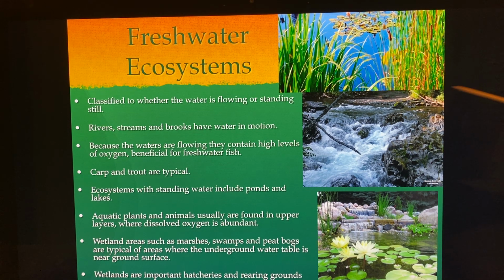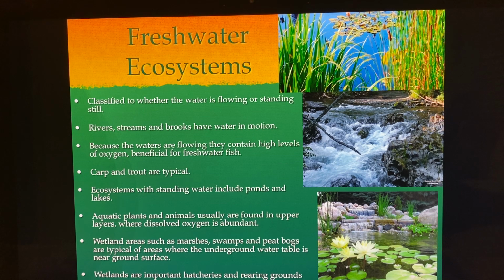So we know those streams around where you live, or you go to the Yuba or to the Bear River and you see them running and they have lots of oxygen, the oxygenation of the running water, the rushing water. So ecosystems with standing water include ponds and lakes. So here we have ponds. This is more of a pond here, ponds and lakes. And so aquatic plants and animals usually are found in the upper layers of the pond where the dissolved oxygen is abundant. On the lower areas, there's not so much oxygen. So you'll find those fish and stuff towards the top of the ponds and lakes.